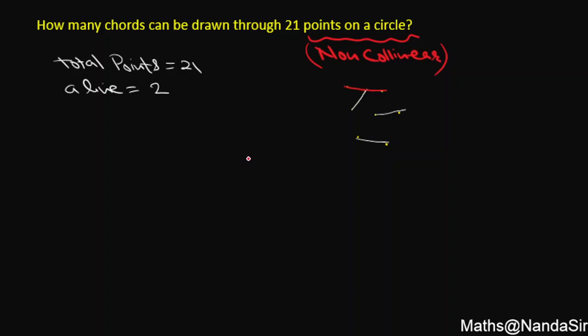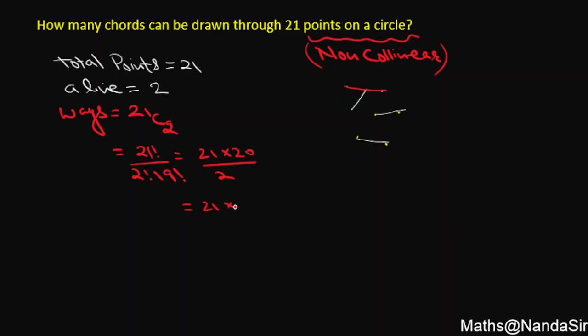So out of those 21 points, in total ways, I have to choose only 2 points. This can be done in 21C2, that is 21 factorial over 2 factorial and 19 factorial, that is 21 into 20 over 2, 19 factorial cancels out, it's 21 into 10, that is 210 is the answer.